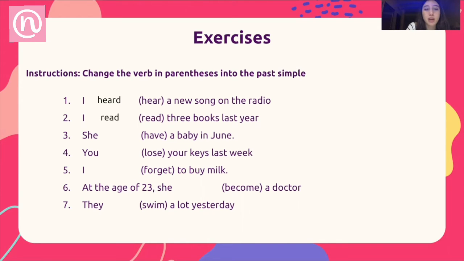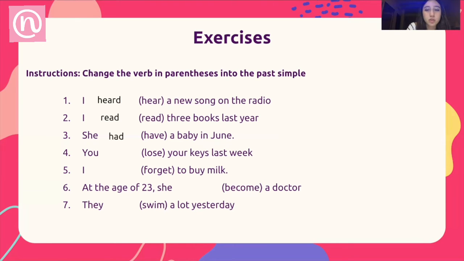It's read. It's written the same way but pronounced differently. So it's going to be I read 3 books last year. For the word have, its irregular verb in past simple will be had. She had a baby in June.